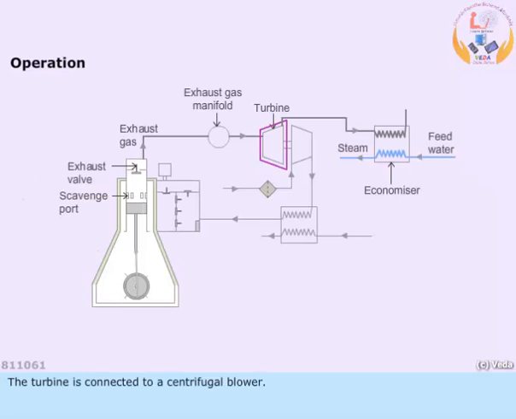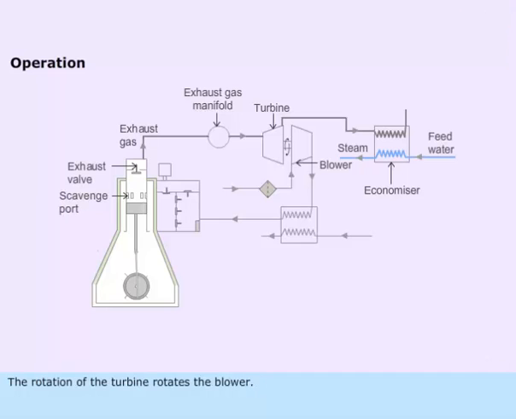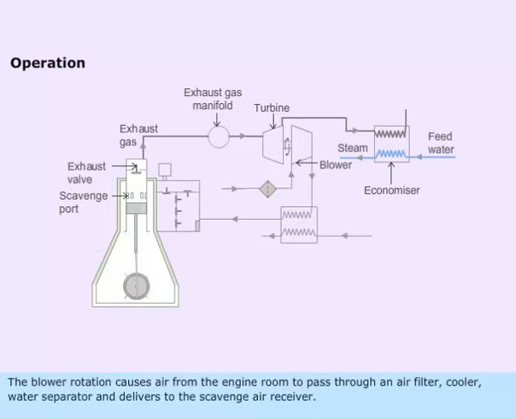The turbine is connected to a centrifugal blower. The rotation of the turbine rotates the blower. The blower rotation causes air from the engine room to pass through an air filter, cooler, water separator and delivers to the scavenge air receiver.